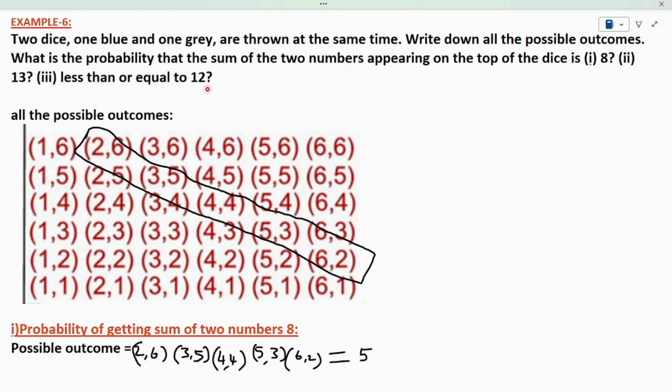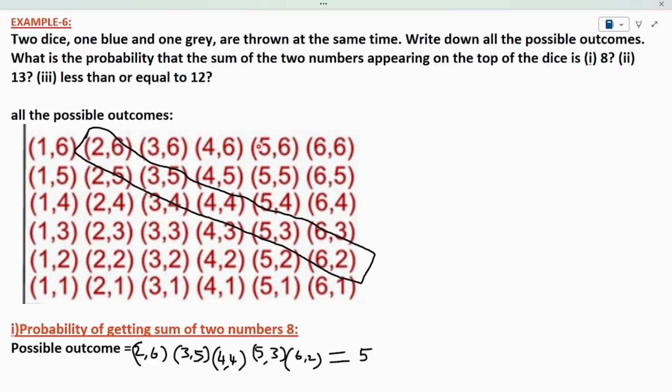See, the experiment is here. I have 2 dice, one in each hand. I have a grey dice in one hand and a blue dice in the other hand. I toss both the dice and get some result. Let's say, for example, the first dice I got 1 and the second dice I also got 1. First dice 1, second dice 2. First dice 1, second dice 3. First dice 1, second dice 4. In this manner, we have 36 possible outcomes, which was already discussed in previous slides.